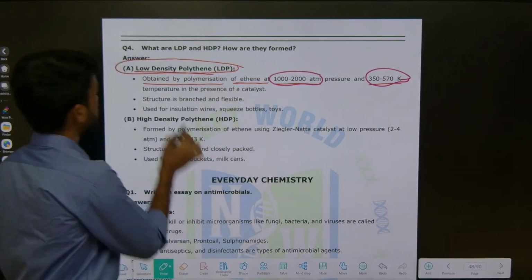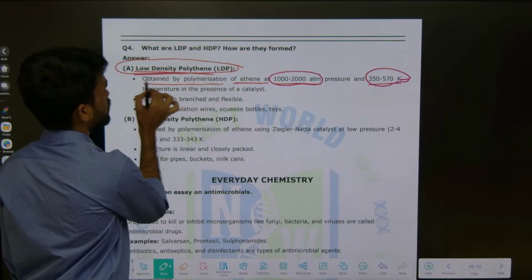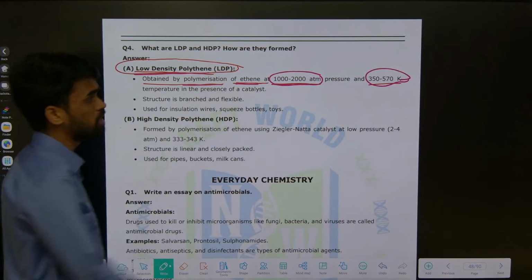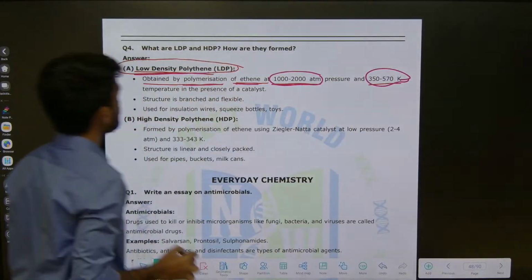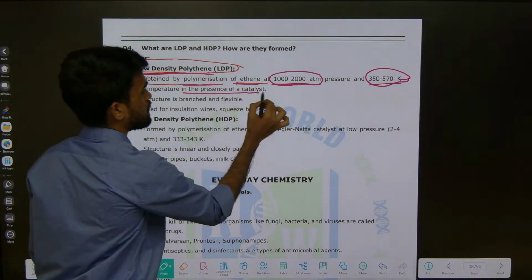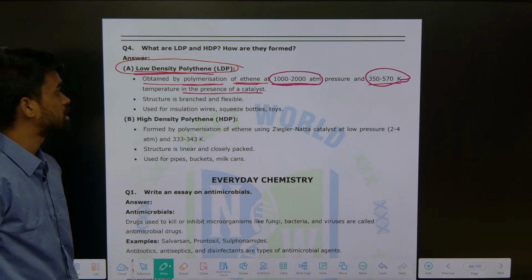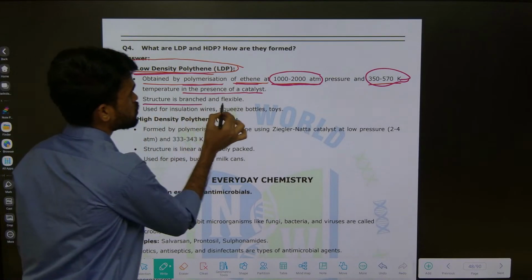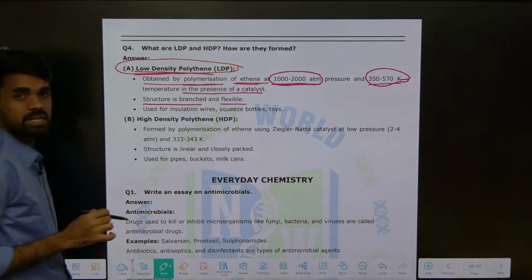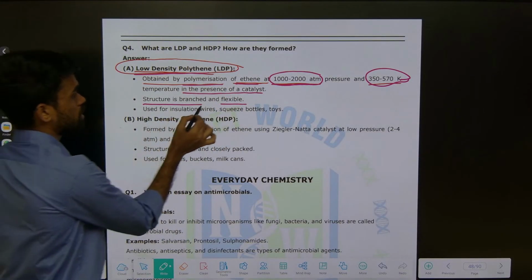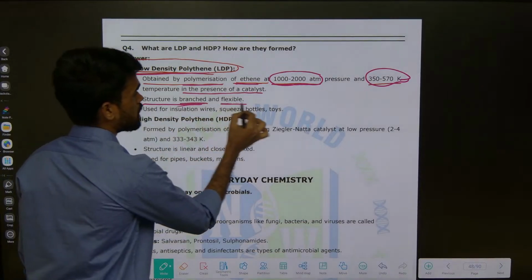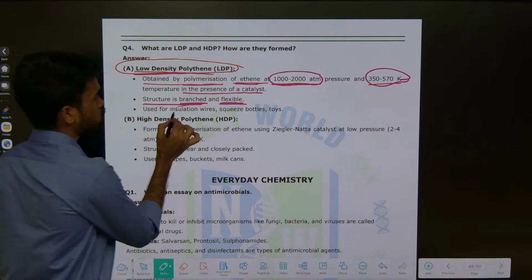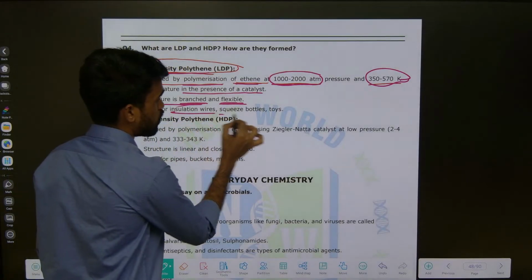Okay, so look here. LDP is obtained by polymerization of ethene at 1000 to 2000 atm pressure and 350 to 570 Kelvin temperature in presence of a catalyst. Now you can see the structure is branched and flexible. So low density polymer has a branched structure and is flexible. It is used for insulation of wires, squeeze bottles and toys.